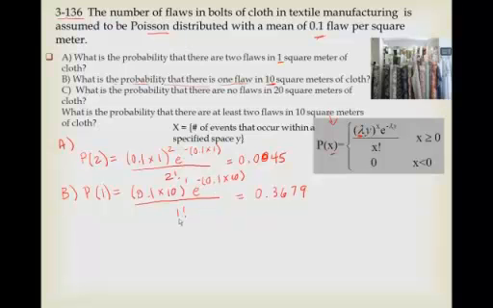We don't want that. Okay, so now we'll say, what's the probability that there are no flaws in 20 square yards of cloth?